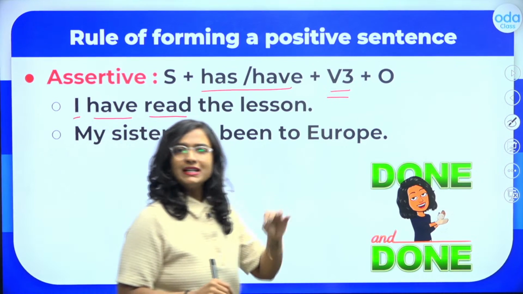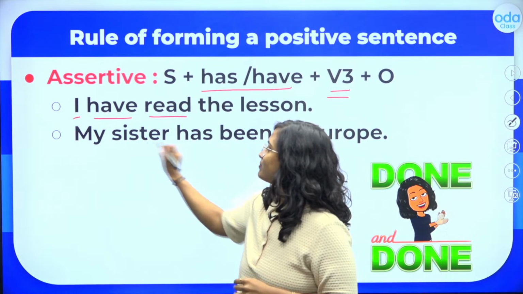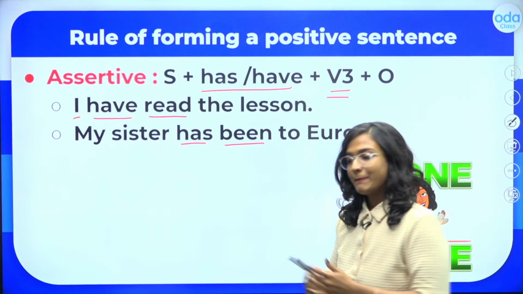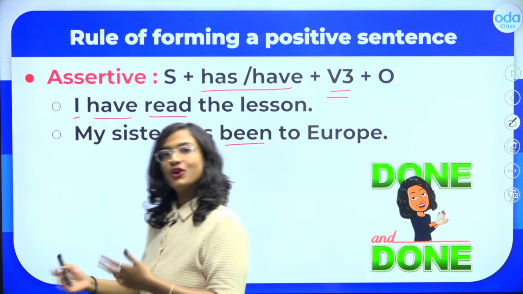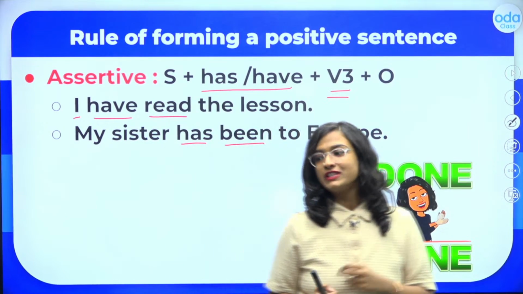Similarly here, my sister has been to Europe. Once again, students: subject, helping verb, V3, followed by our object. My sister has been to Europe. Once again, a past action that occurred at an indefinite time.